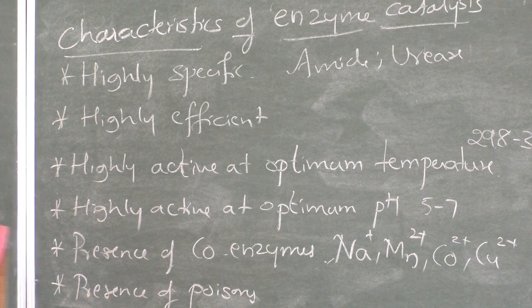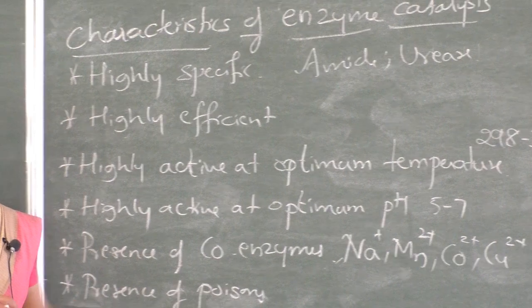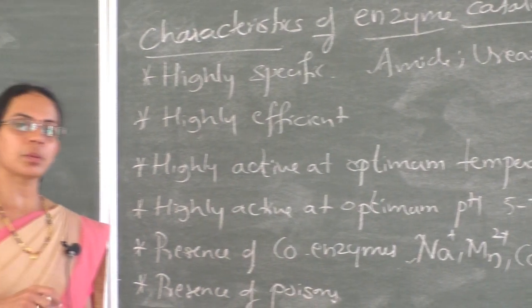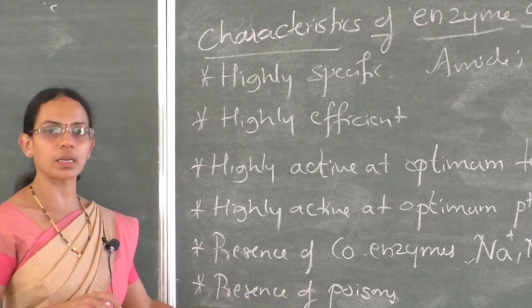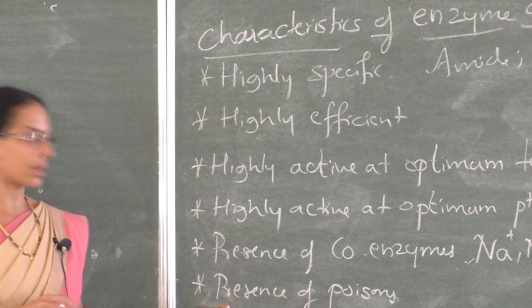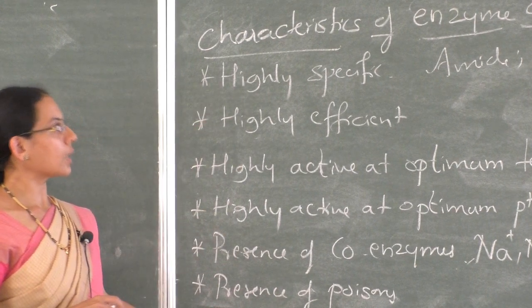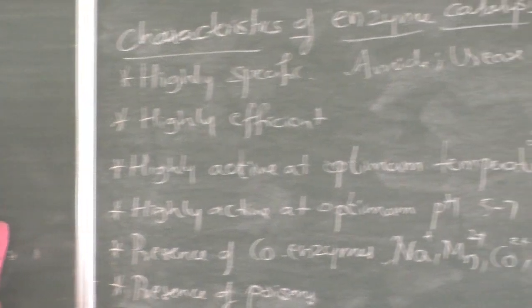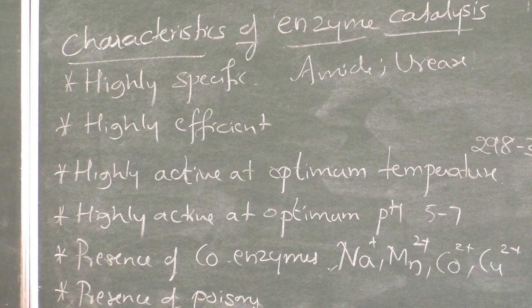Like ordinary catalysts, enzymes are also inhibited by the presence of poisons or inhibitors. They may block the active centers present on the enzyme and decrease the activity of enzymes. So these are the characteristics of enzyme catalysis. Just note the points.